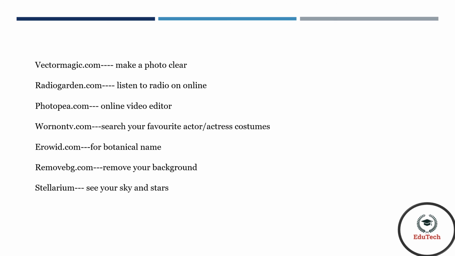Eurovid.com you can search for plants' botanical name and its common name in all languages. RemoveBG.com you can remove the background for photos and videos. Stellarium it is a website where you can see your night sky and stars and you can identify their names.